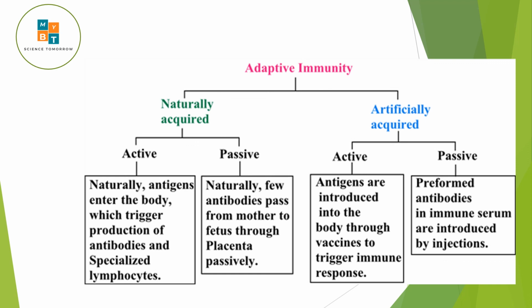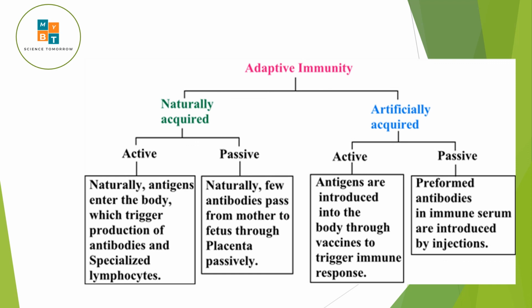And what does passive mean? You give the immune serum, that is antibody, by injection. This is artificial passive immunity. Giving a vaccine is active, and giving antibody is passive.